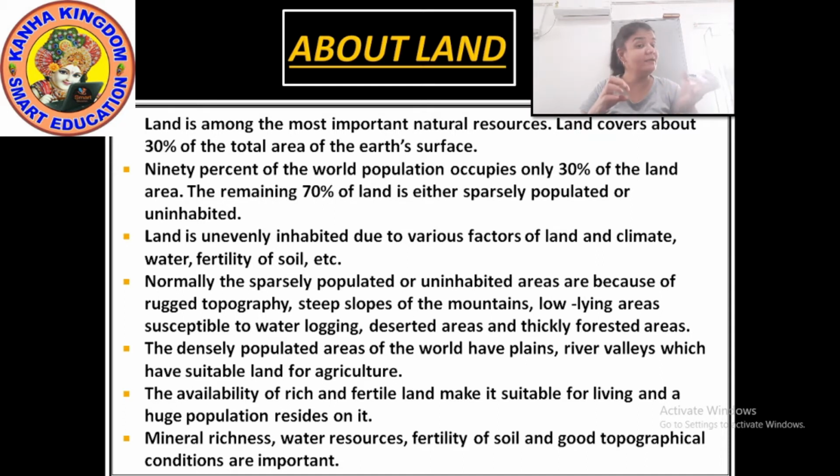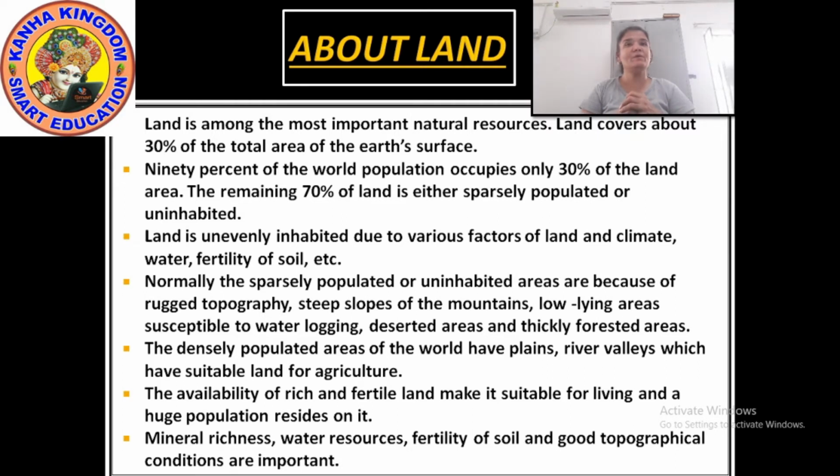First, why we find less population in the desert areas. Thickly forested areas means inside the dense forest, where you can live inside the forest but you cannot get anything. You can get fresh air and everything, but what about the other things? Okay, steep slopes of the mountain, living on the mountainous areas, there also you see very sparse population.